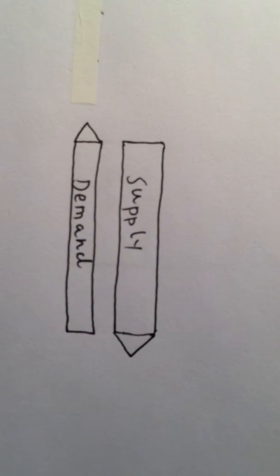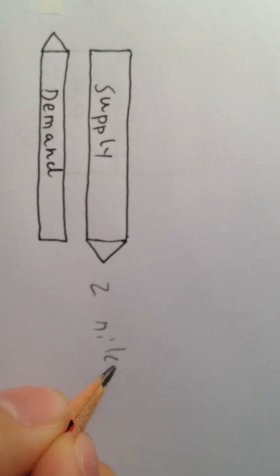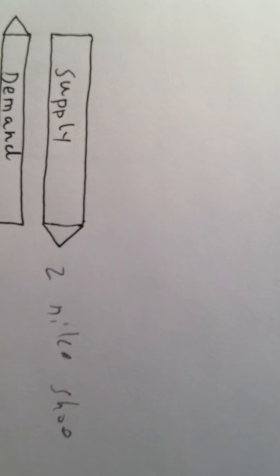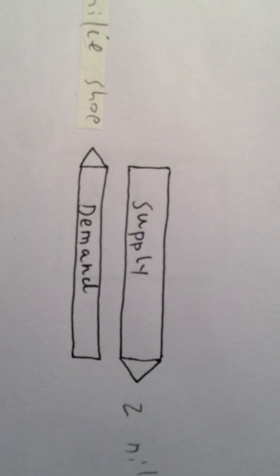The third meaning is related to economics. For example, a factory provides two pairs of Nike shoes to the shoe store, and at the same time, the shoe store needs two pairs of Nike shoes. So we can say that the amount of demand for the shoes and the amount of supply of the shoes match. We're saying the shoe store is in equilibrium.